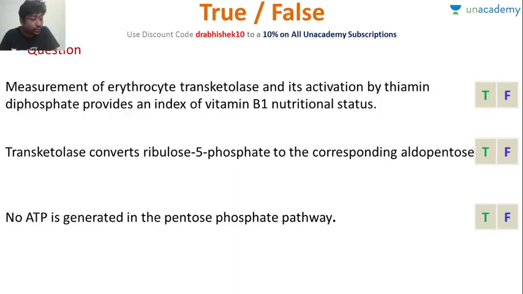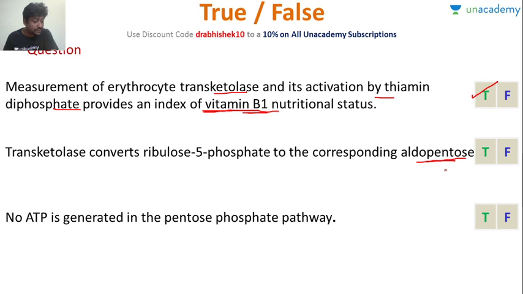Let's look at some of the true and false before we end it. Measurement of erythrocyte transketolase and its activation by thiamine diphosphate produces an index of vitamin B1 nutritional status. So this is a true statement. Transketolase converts ribulose 5-phosphate to its epimer aldopentose.